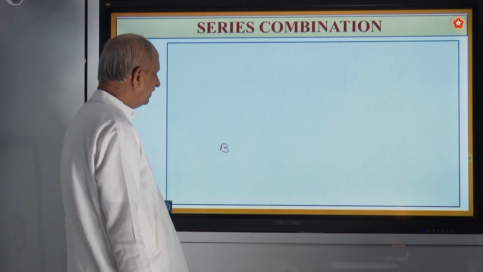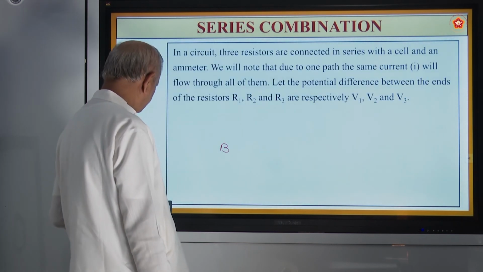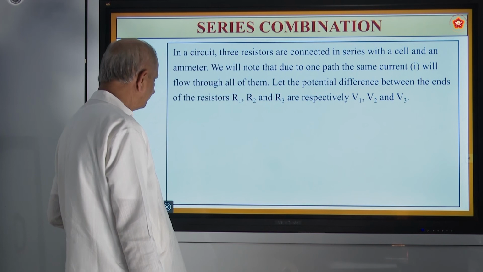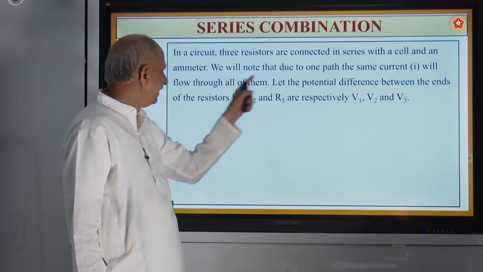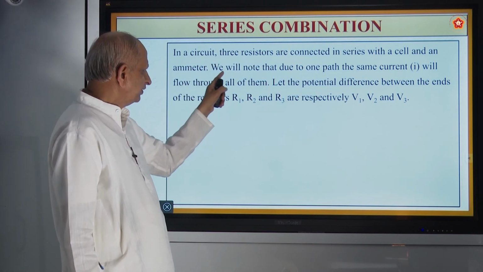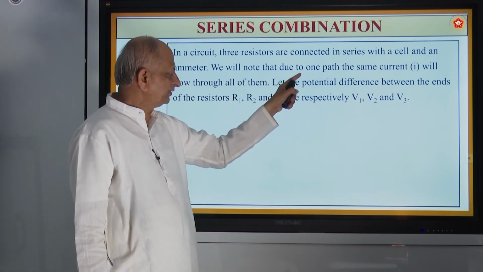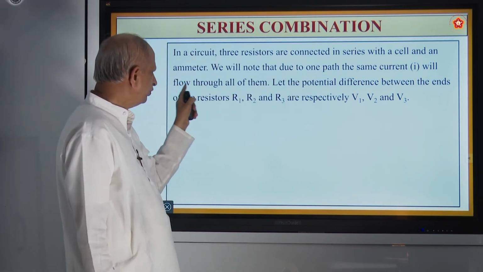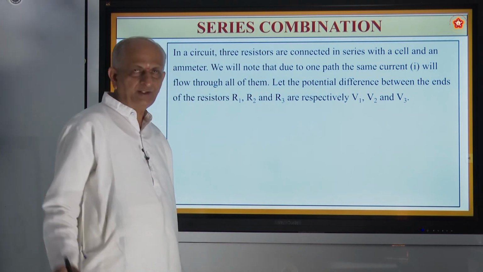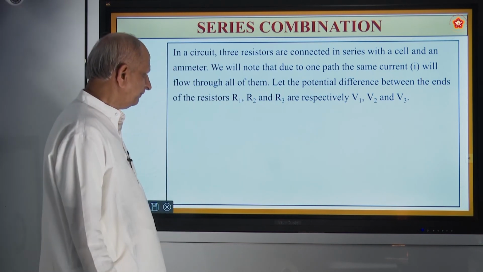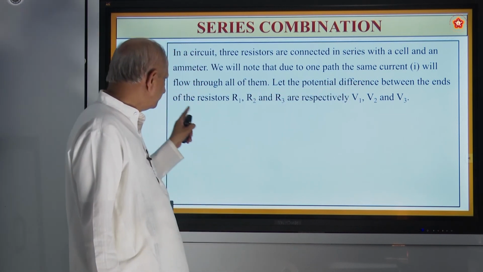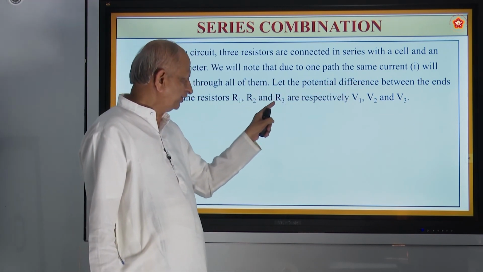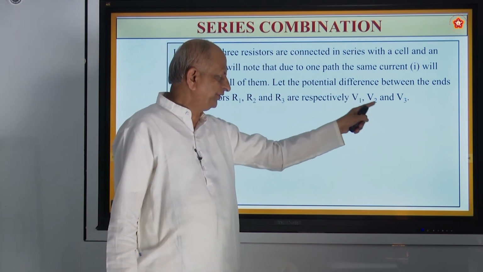So, series combination. We have in a circuit 3 resistors connected in series with a cell and an ammeter. We will note that due to one path the same current will flow through all of them. Same current I flows through them. The potential differences between the ends of resistors R1, R2, R3 are respectively V1, V2, V3.